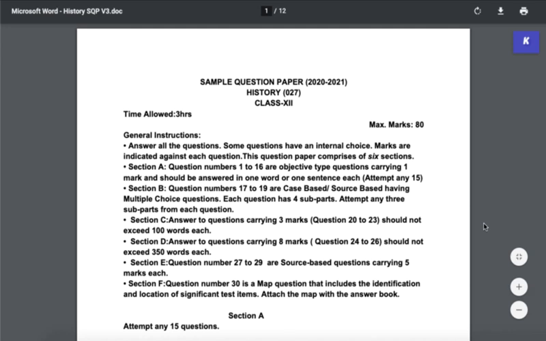You can have a look at my channel. I have covered most of the chapters. I think it's the last two chapters that I'm yet to make videos on, which will be coming soon on the heels of the sample paper video. So let's look at how the sample paper this time has changed.